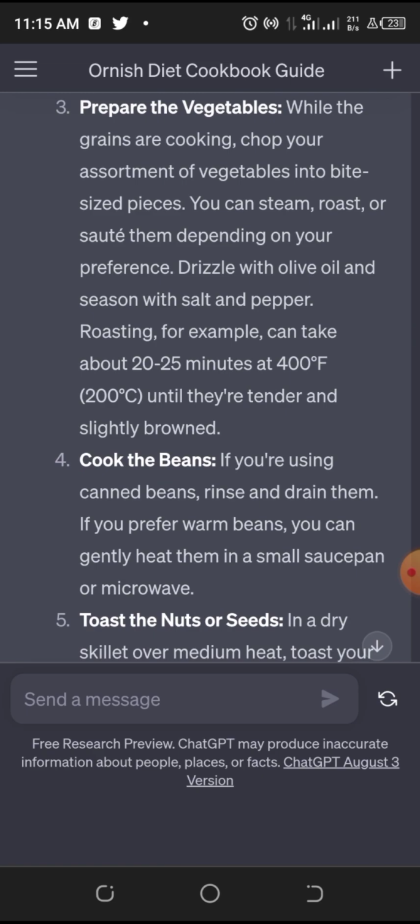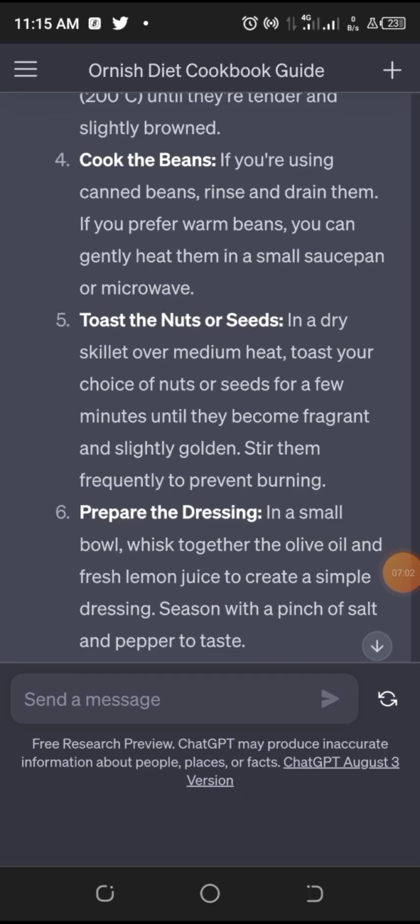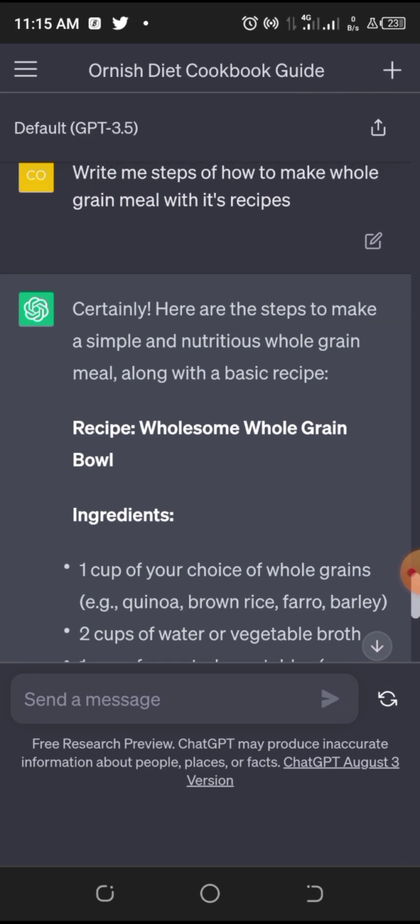Prepare the vegetables. All these things, you just copy them, paste them on your MS Word or Google Docs and arrange them well. You understand? Before the formatting. And I've done a video on how to format all these kinds of things. Do you understand? So this is how to get content for your book. Small you get it. Small you get it. Then you arrange it well.